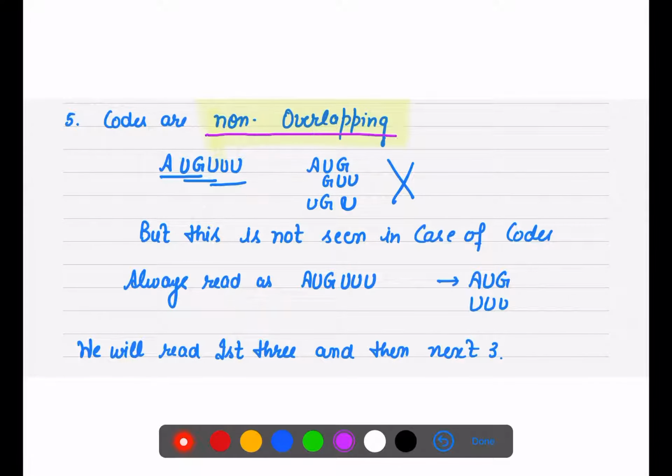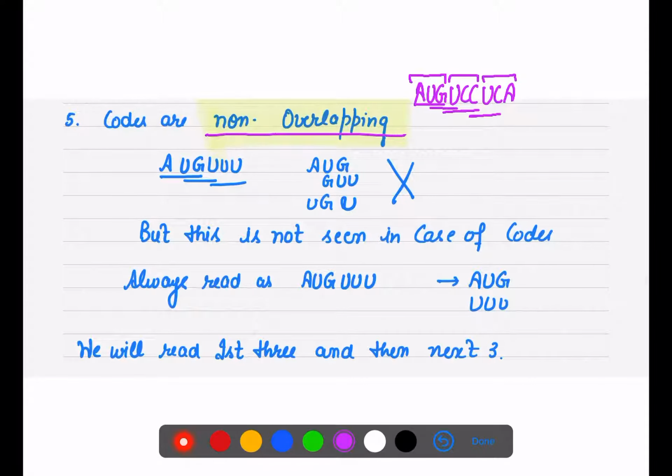Codes are non-overlapping. If your sequence is coming like this: AUG, UCC, UCA, you cannot read it like AUG, UUGU, UCC, or GUC, CUA. You cannot read them like this. They will always be read as AUG, UCC, UCA.